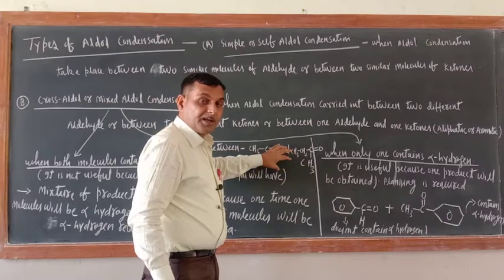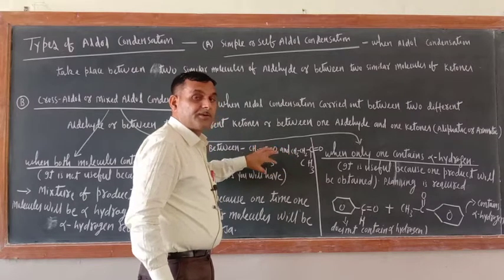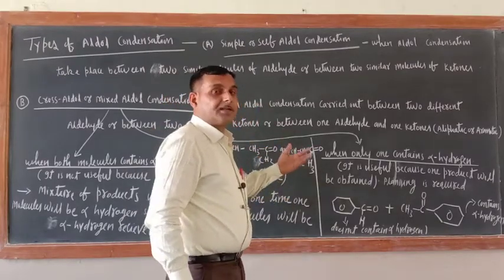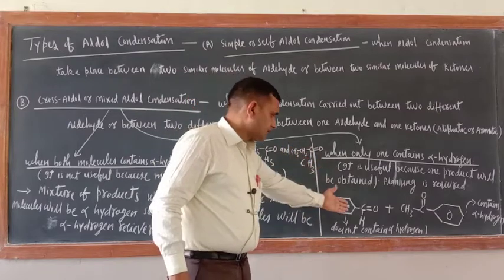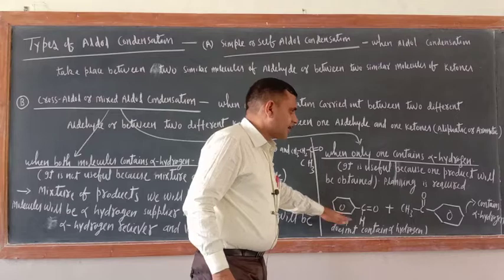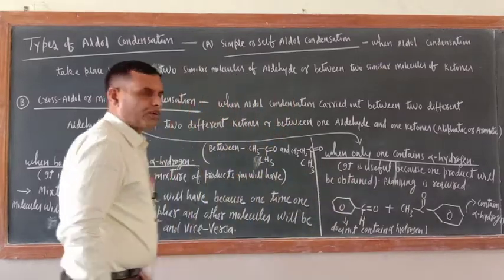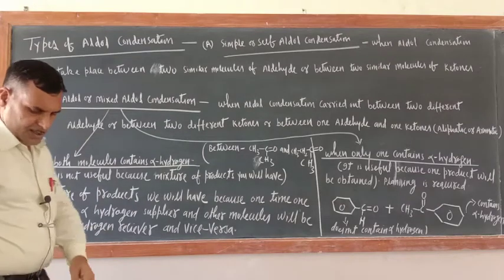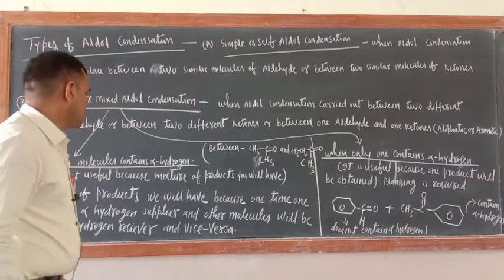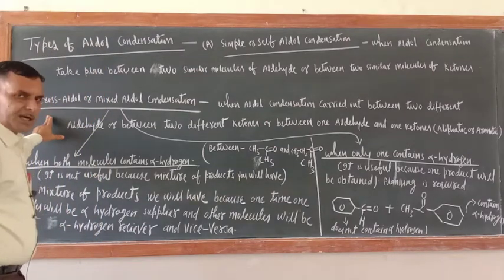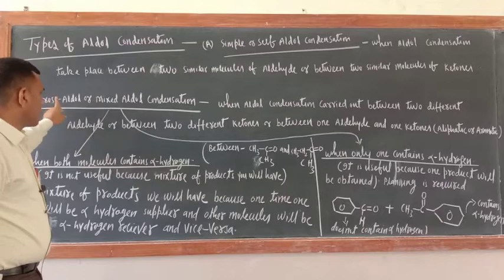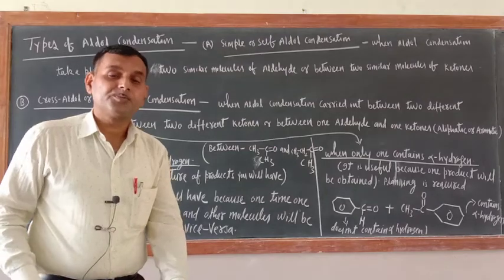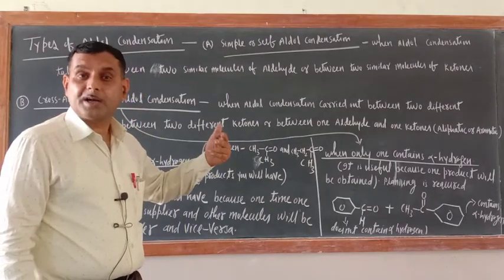So it is carried out between different kinds of aldehydes or between two different kinds of ketone. Now it may be between an aldehyde, aliphatic or aromatic, and ketones also. The best example is written here: benzaldehyde and acetophenone. So this is all about the cross aldol. I hope you have got the definition and meaning of cross aldol condensation. Now the most important aspect is this one. Try to understand: in cross aldol we are taking two different kinds of aldehyde or two different kinds of ketone.